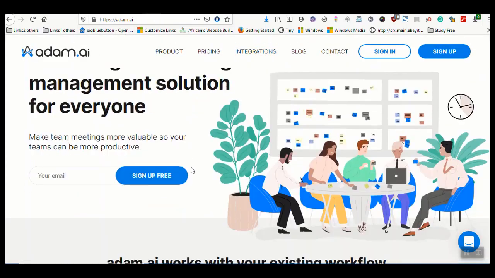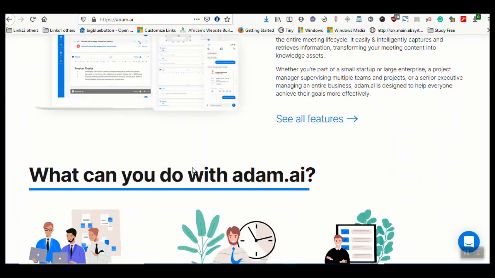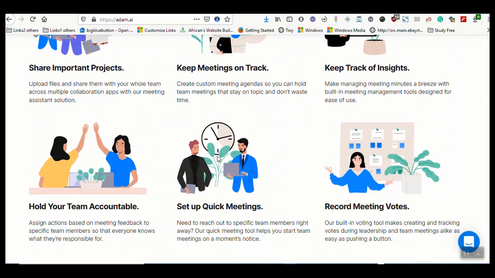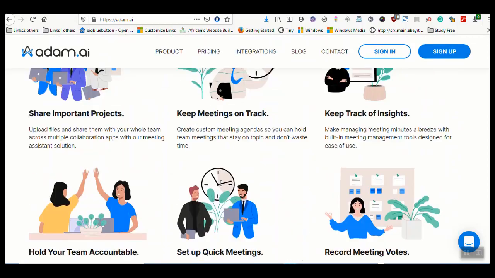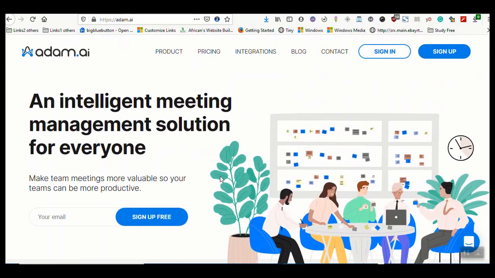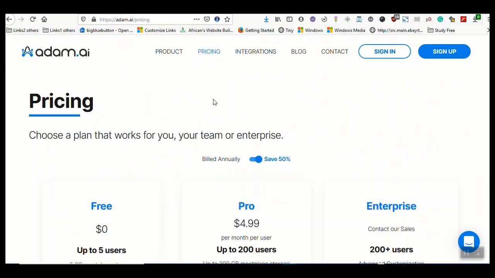Okay, now there are so many features that come with it. You can always visit the website to find out more details of all the features. But anything that you currently do on paper, the way you keep minutes of your meetings, record votes, record actions, and any other information that you share during a meeting, this software, Adam.ai, can allow you to do that digitally. And the good thing is that it allows your information to be available to every team member having that meeting at the same time. Now, let's look at the prices before I log into the software.